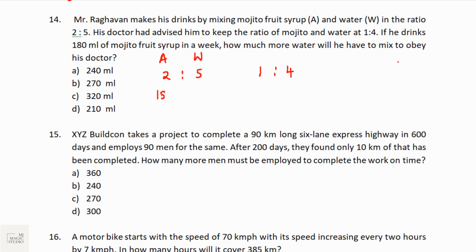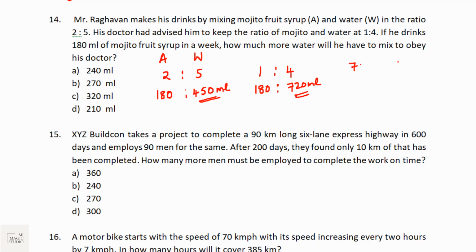He has drunk 180 ml of syrup. The ratio is 2:5. 180 by 2 is 90. 90 into 5 is 450. That means he has drunk 450 ml of water along with 180 ml of syrup. Now, according to the doctor, this ratio should be 1:4. That means for 180 ml of syrup, the water should be 180 into 4, that is 720 ml. He's supposed to drink 720 ml of water, but he has only drunk 450 ml of water in this particular week.